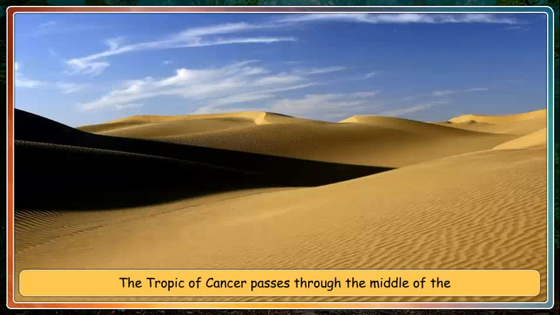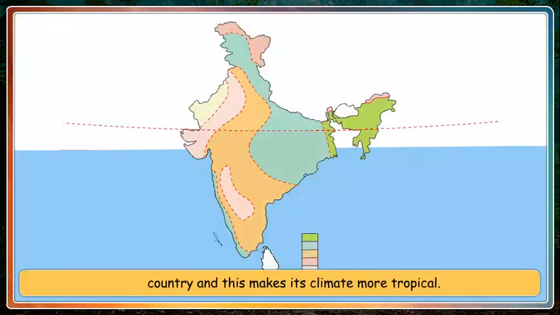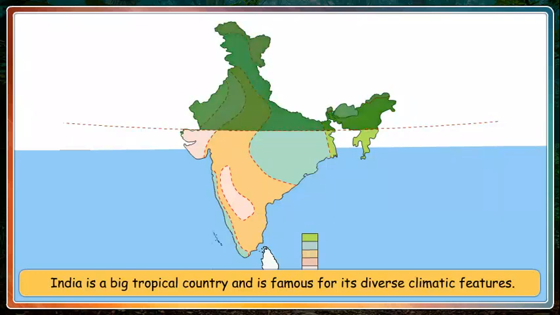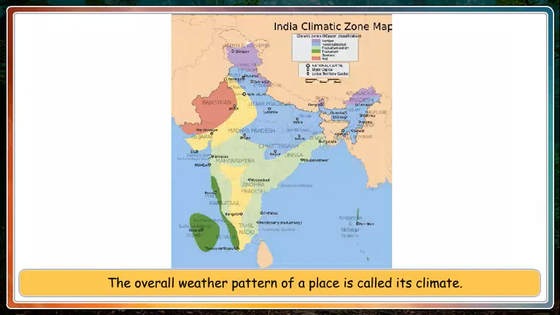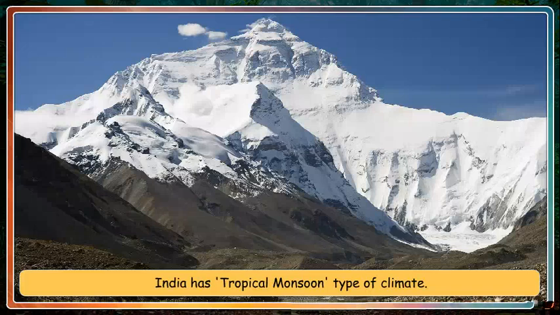The Tropic of Cancer passes through the middle of the country, and this makes its climate more tropical. India is a big tropical country and is famous for its diverse climatic features. The overall weather pattern of a place is called its climate. India has a tropical monsoon type of climate.